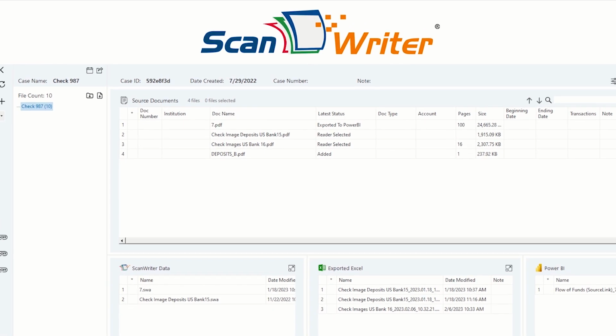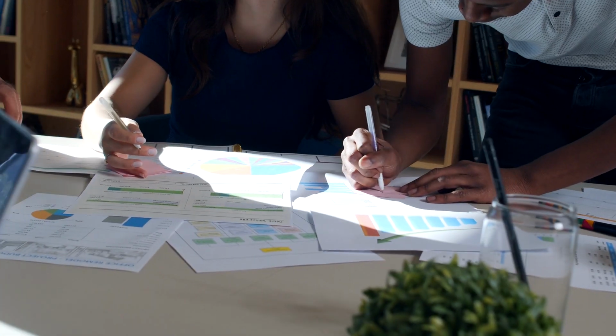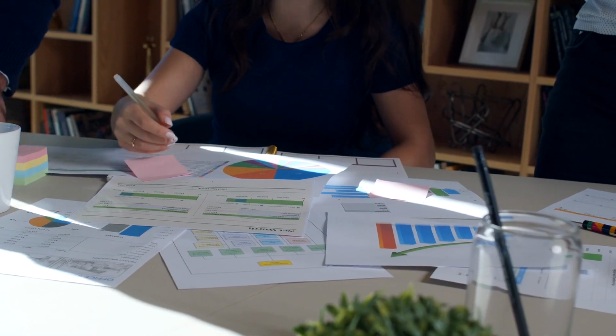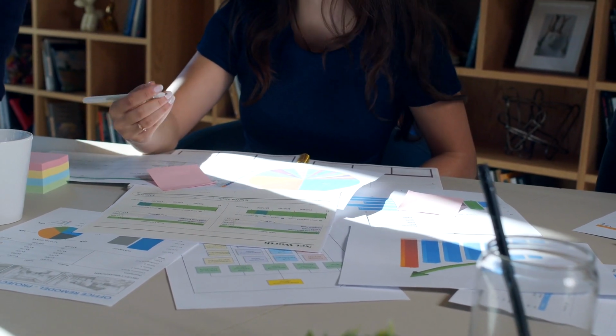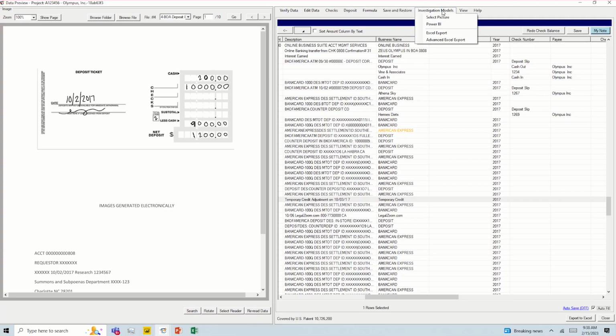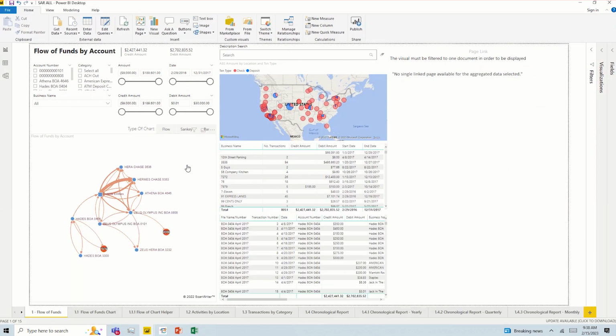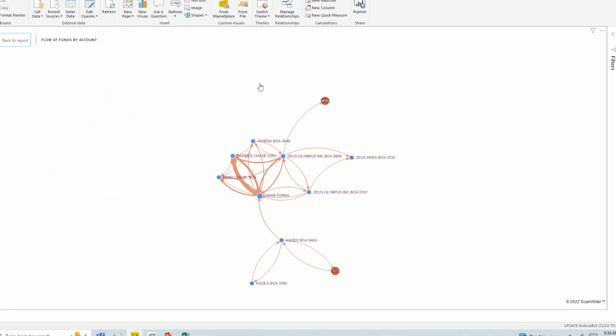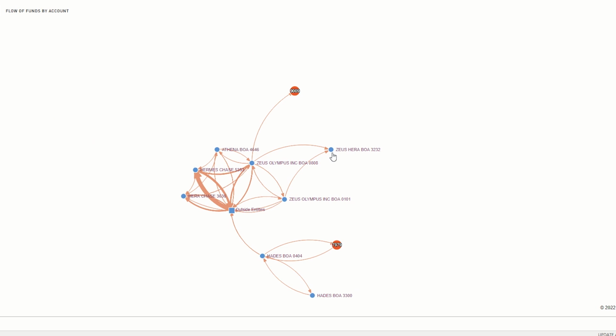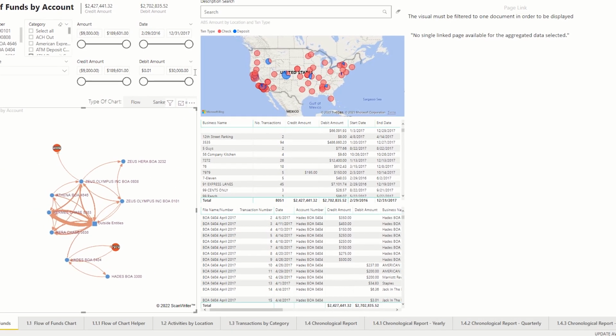ScanWriter's case manager made it possible for various departments and stakeholders to communicate, share insights, and track developments in real time, streamlining the investigation and facilitating prosecution. ScanWriter's data visualization feature enriched the data into dynamic visuals that prompted analysis by finding links and connections that illustrated where the money came from, where it went, and how it was spent.